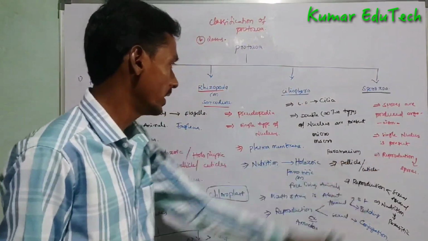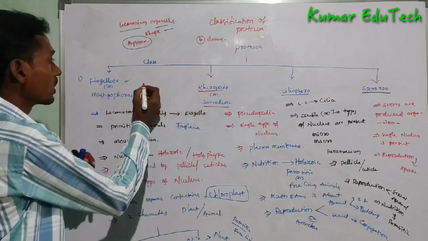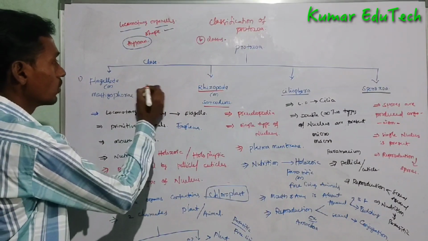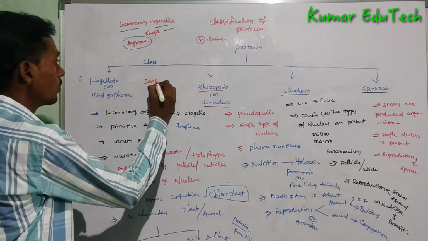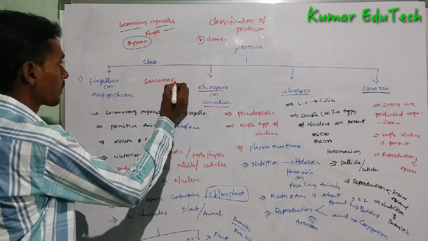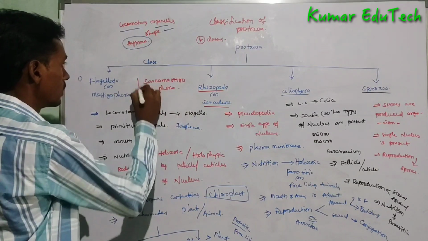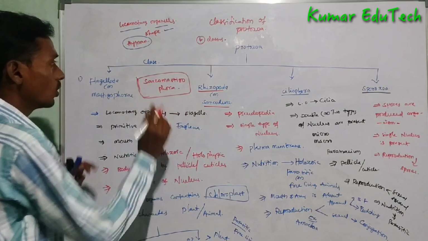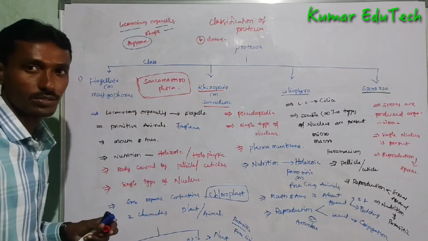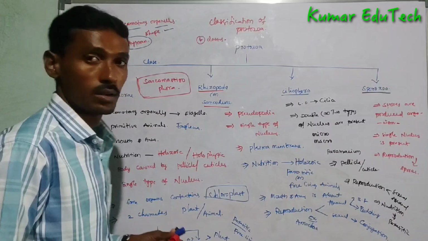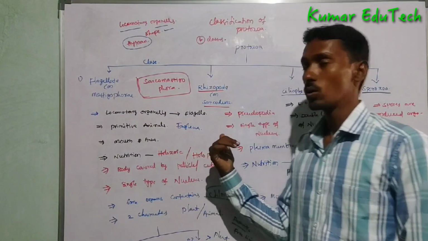And then coming to flagellata and rhizopoda, together they form Sarcomastigophora. This is a classification of protozoa.